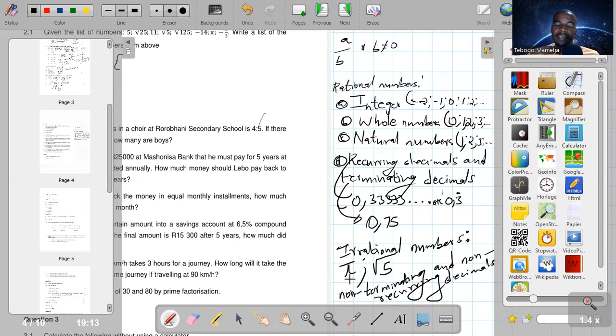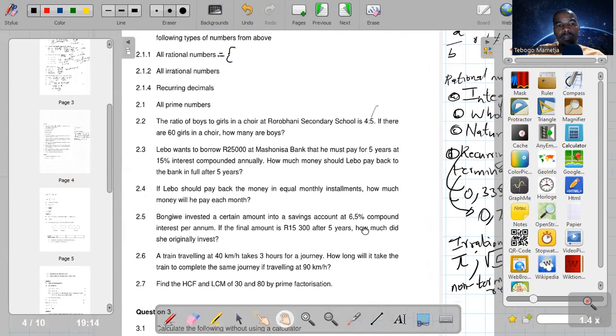So it has an infinite number of decimal places. And those decimal places, they do not recur, meaning they do not repeat themselves. So it's pi, it's a square root of this type of numbers, which are not perfect square numbers. So let's go back to our question.